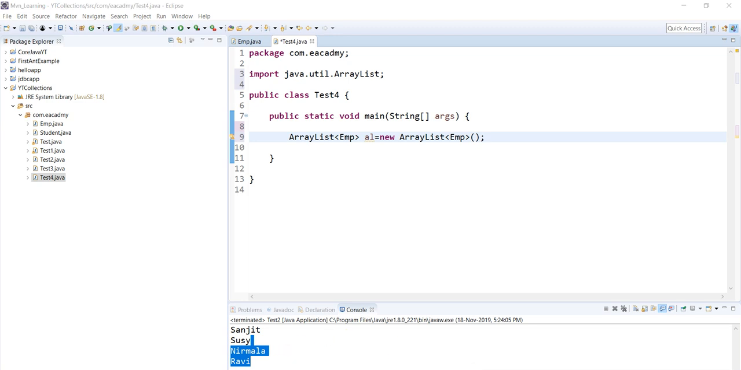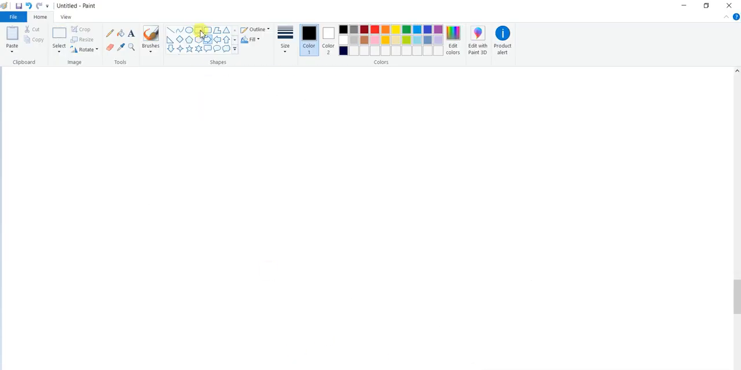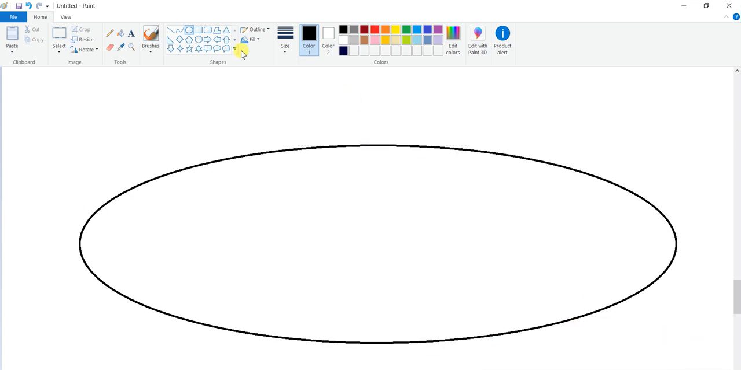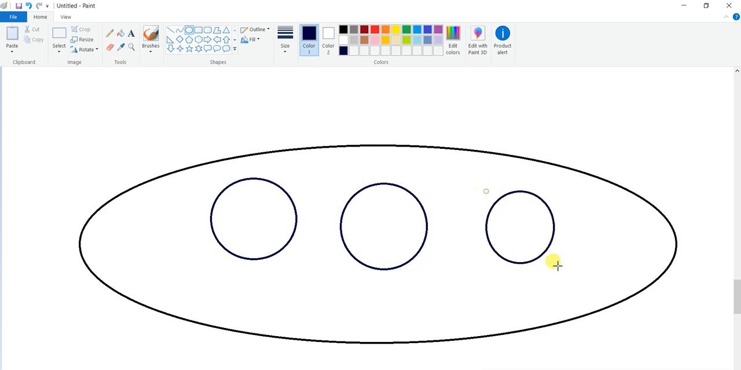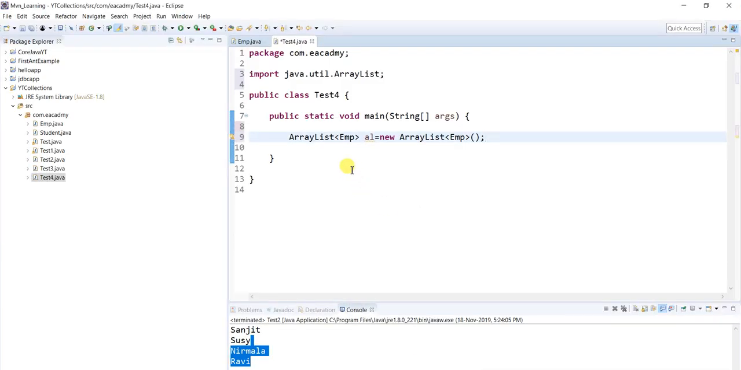Okay. What is the meaning of that? I am going to create one array list, and inside this array list only employee type of object is allowed. Means it will only hold the employee type of object. Okay, fine. Now let me add some employee objects. So array list dot add, and here I am going to add the first employee object, new emp. Let me give 111 as the id, and let me give Sanjit as the name of this employee.